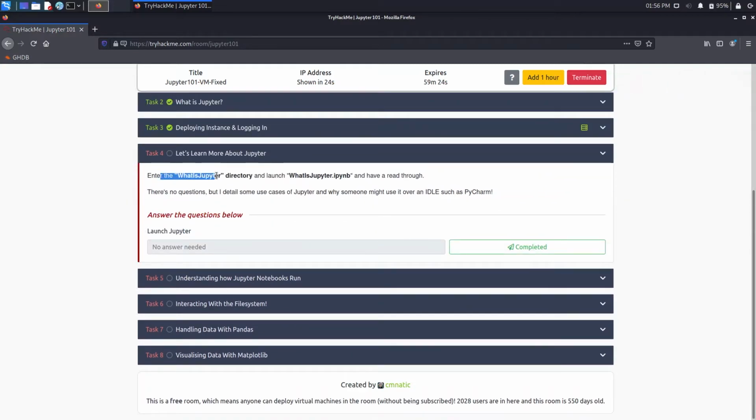Enter the what is Jupyter directory and launch what is Jupyter ipynb and have a read through. There is no question, but I detail some use cases of Jupyter and why someone might use it over IDEs such as PyCharm. So this basically shows the difference between the PyCharm IDE, that is an integrated development environment, and using the Jupyter Lab instance.